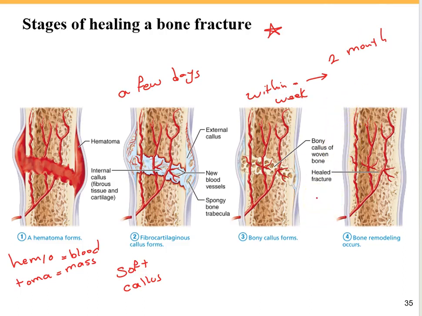The bone remodeling is going to remove the excess bony material from both the exterior of the bone shaft and the interior of the medullary cavity.